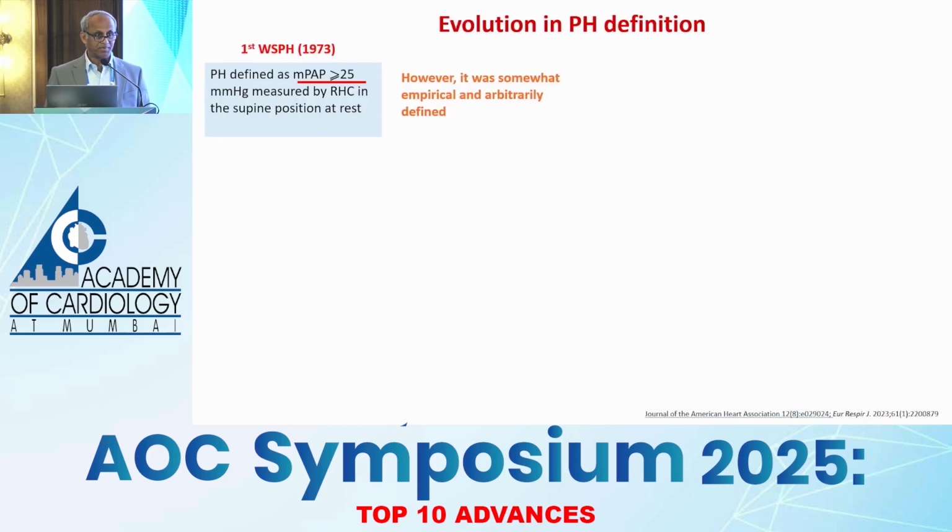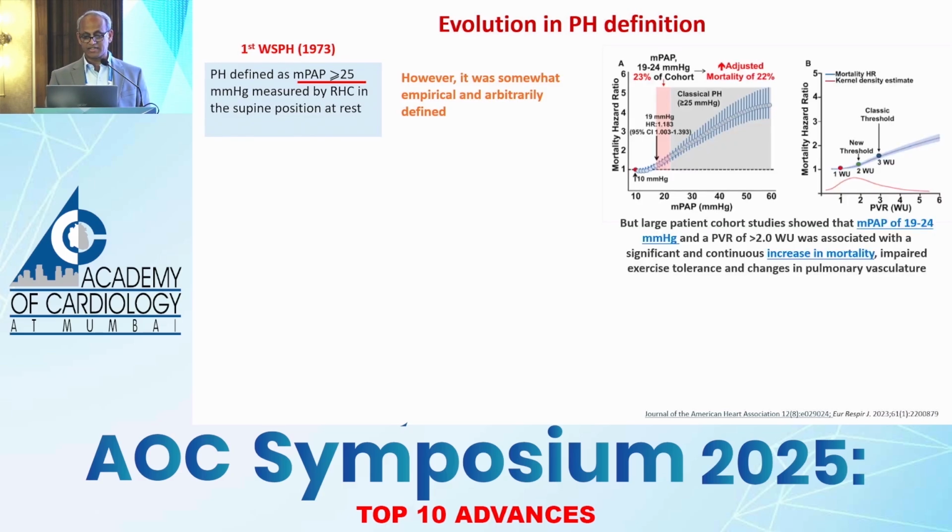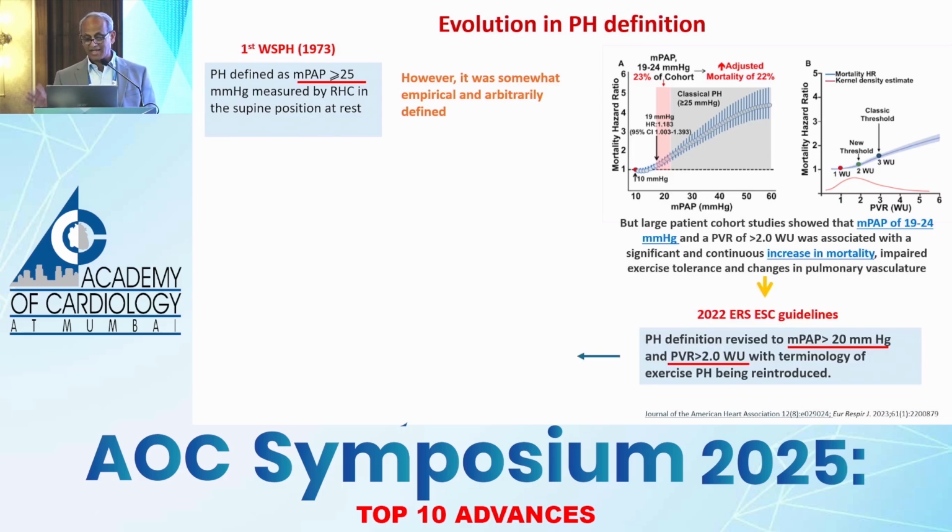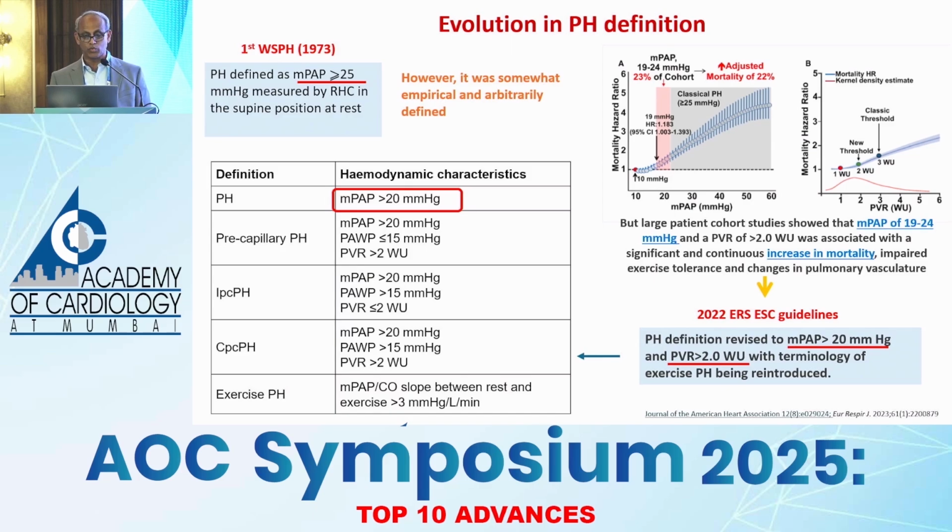So how do you define PH? Moving away from the good old arbitrary and somewhat empirical definition, today, large patient cohort studies have shown that a mean pulmonary artery pressure between 19 to 24 millimeters of mercury is also significantly associated with a continuous increase in mortality. So the latest definition is mean pulmonary artery pressure more than 20 millimeters and a pulmonary vascular resistance of more than 2 Wood units.